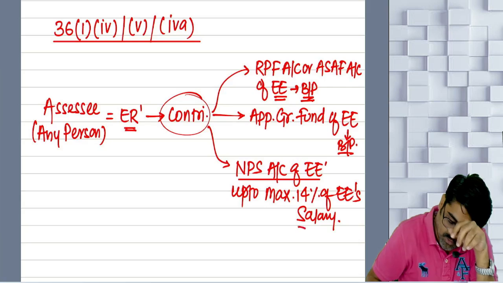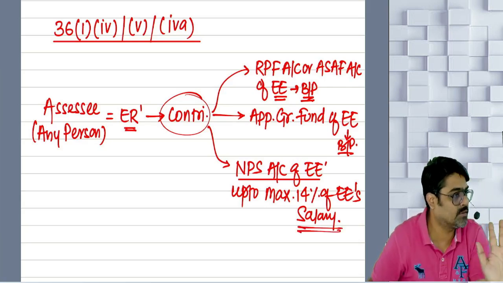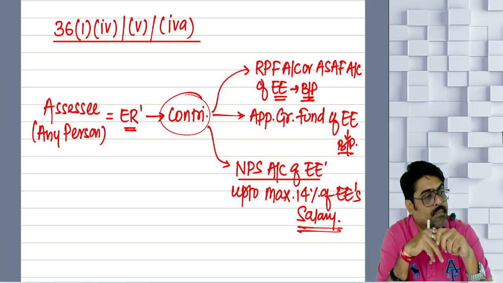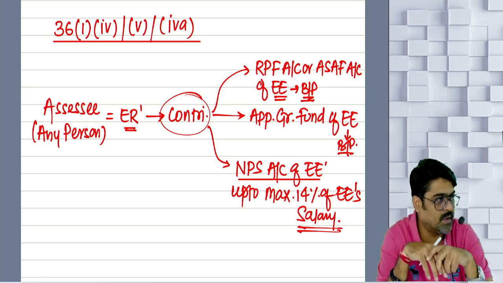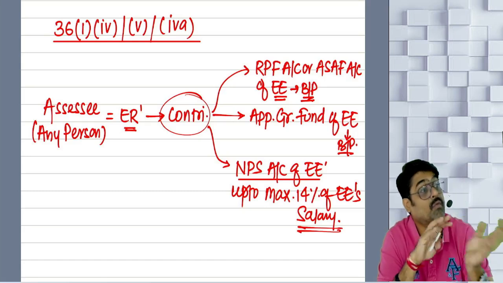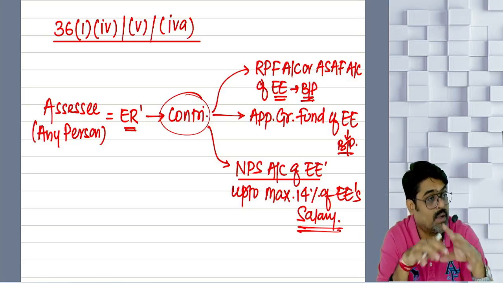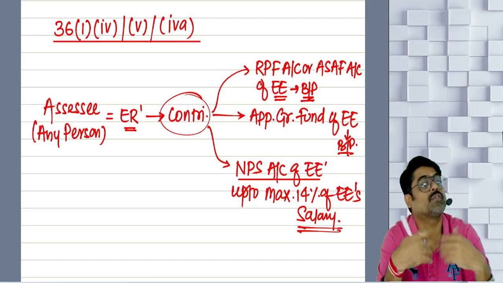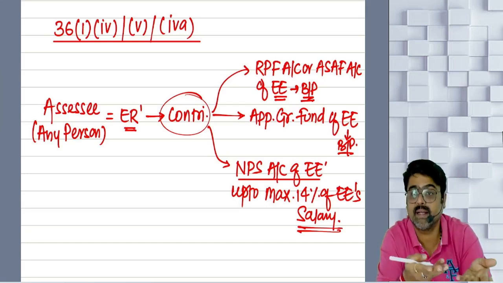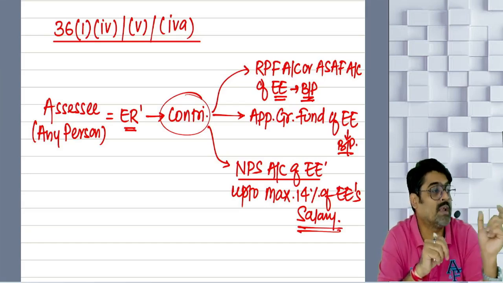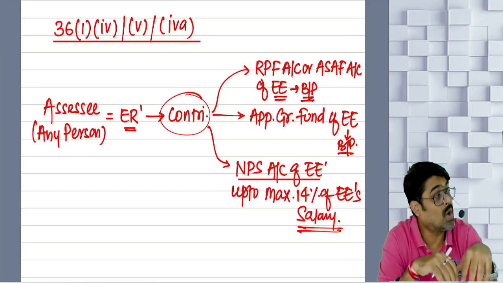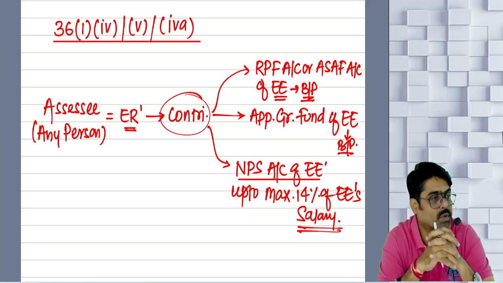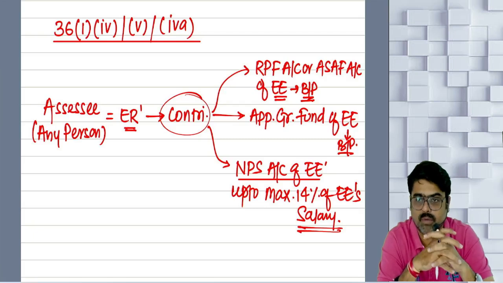Now in this salary, what are you going to take? Basic and DA in terms. That's it. What are you going to take? Whose basic? Your basic. Are you an employee? You are an employer now. Now you have to see how much was the basic of your employee. How much is DA in terms? So as an employer, whatever salary you are giving your employee, basic and DA in terms, take 14% of that. Your contribution to NPS should not be more than this amount.